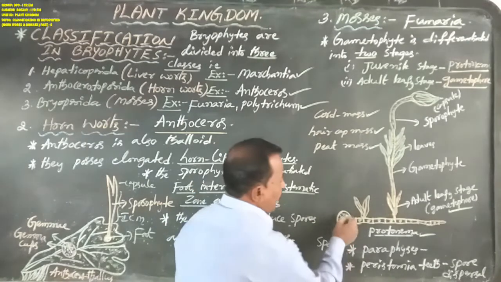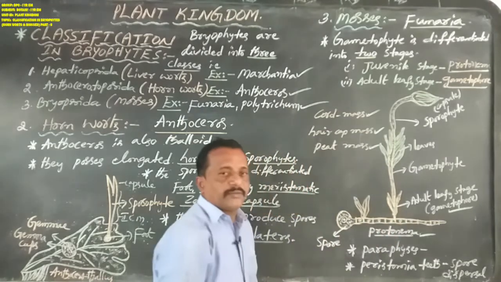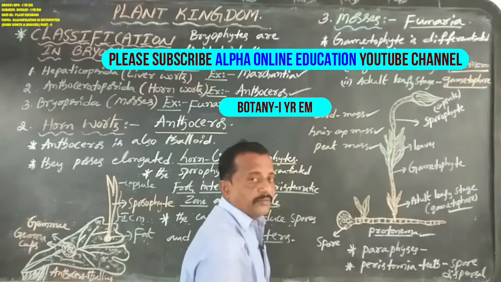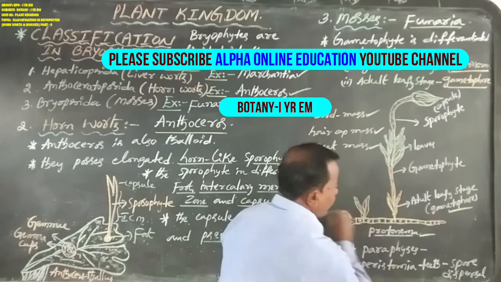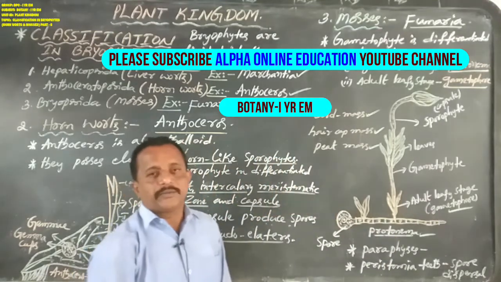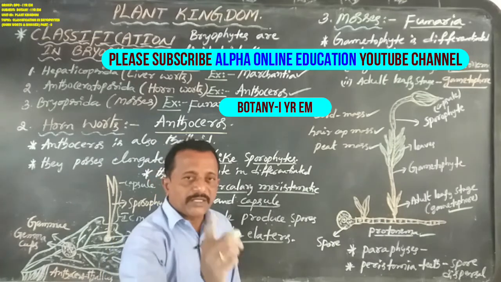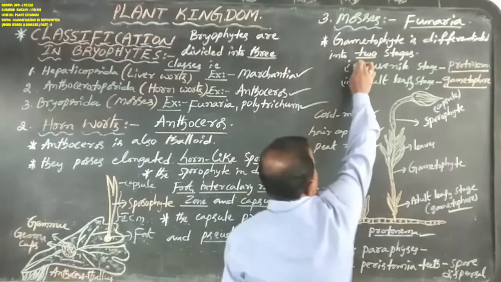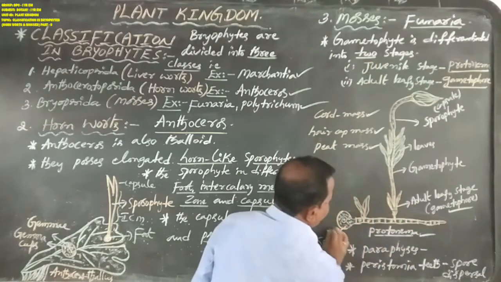This spore is always creeping and green in color, and branched and filamentous, and that is known as protonema. Now, clearly understood: the moss gametophyte is differentiated into two stages. The first stage is the juvenile stage, named protonema.